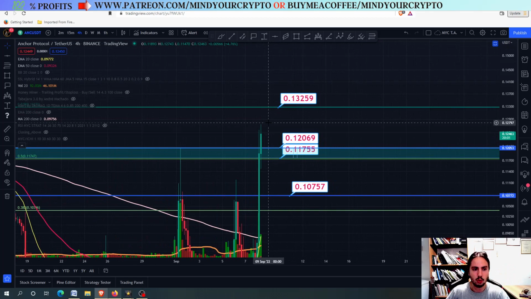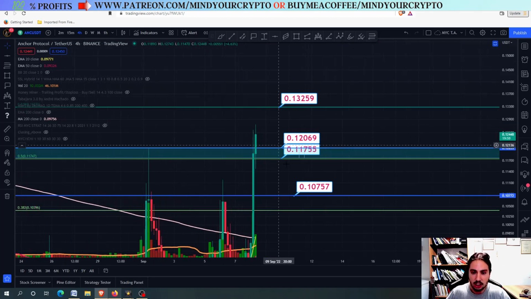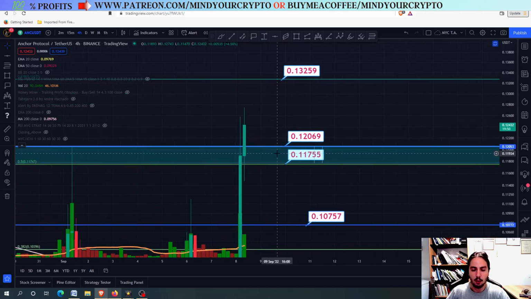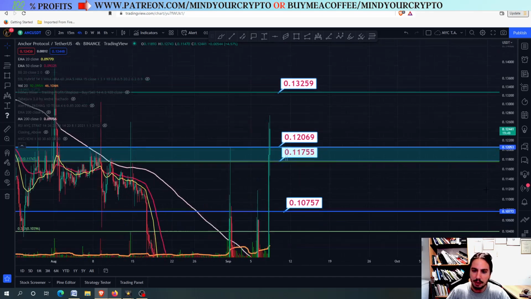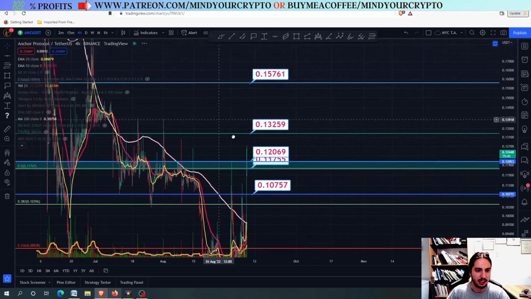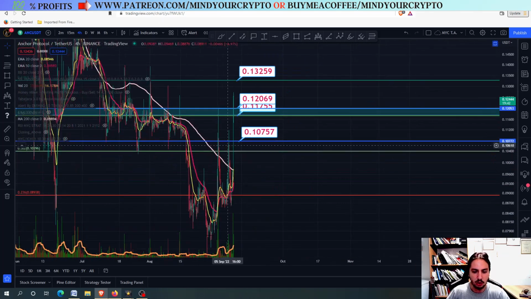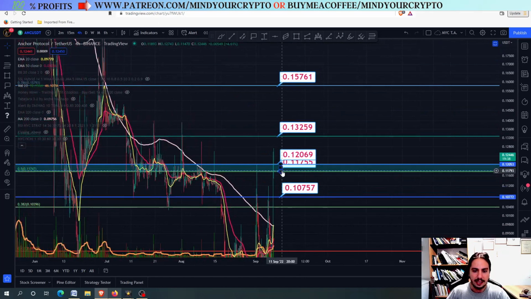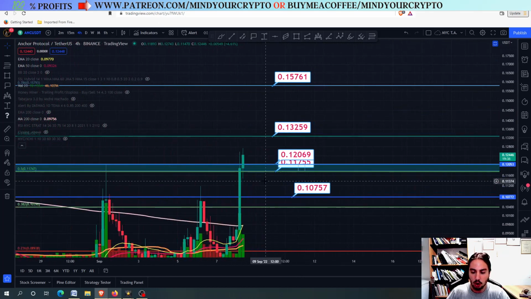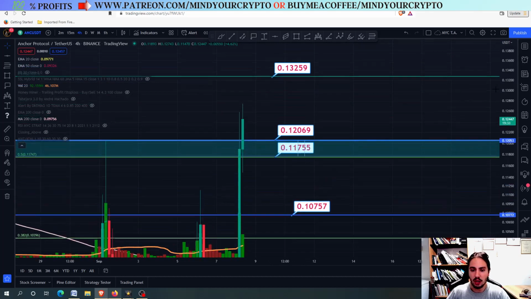Let's go to the ANC against USDT chart. Right here, on the 0.1175 and the 0.12, you can see that this area is a very huge resistance level area. And why I'm saying that, let's go a little bit back to explain the targets that I'm having. First of all, I have drawn the fib from the top on 28 June to the bottom back on 27 August.